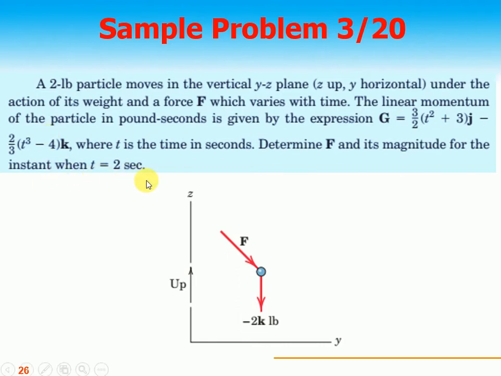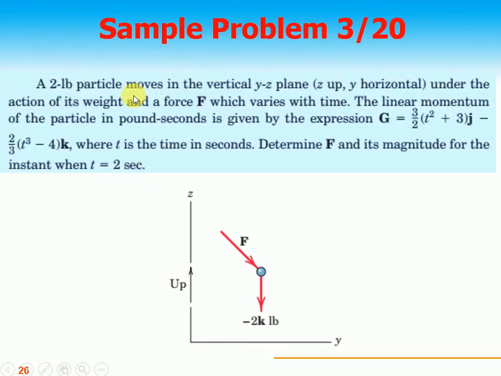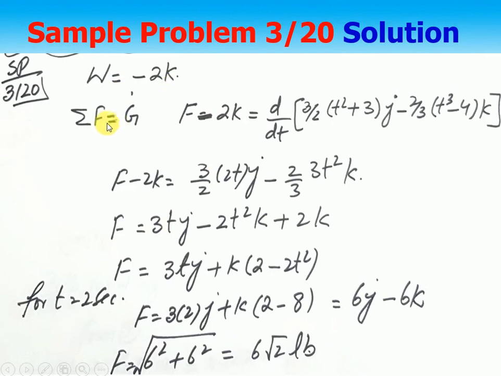We have been given the linear momentum. So the rate of change of momentum is called force. We need to find what force is being applied, and it is being applied for a very small period of time, for 2 seconds. If you see here, the weight in the downward direction is minus 2k, right? And the summation of F is equal to G dot, the rate of change of momentum. Net force is F, the applied force, minus 2k, that is the negative, that is the weight force.